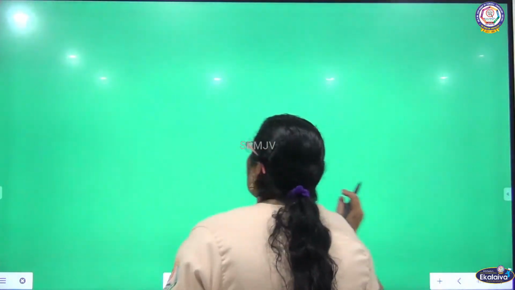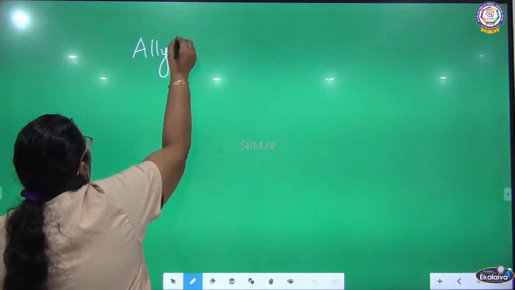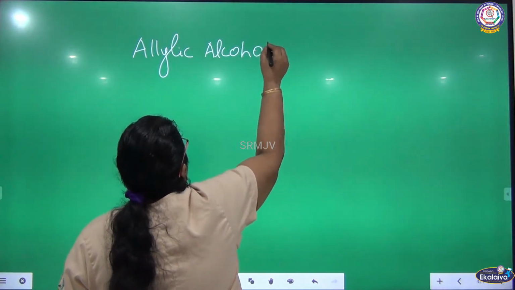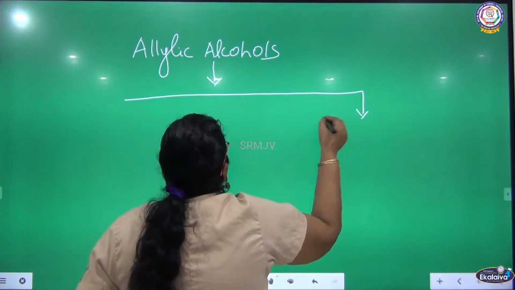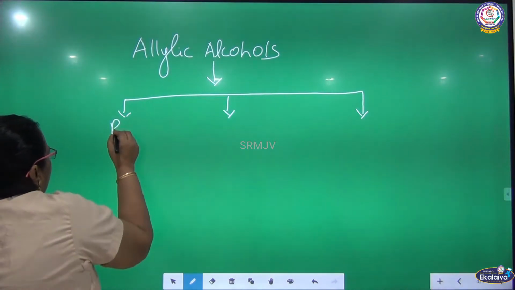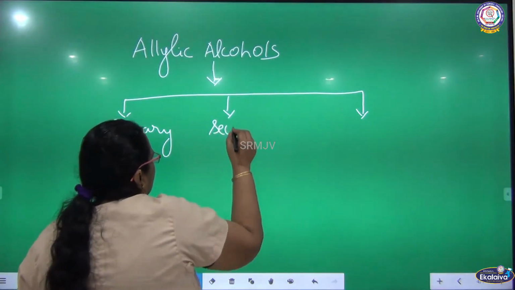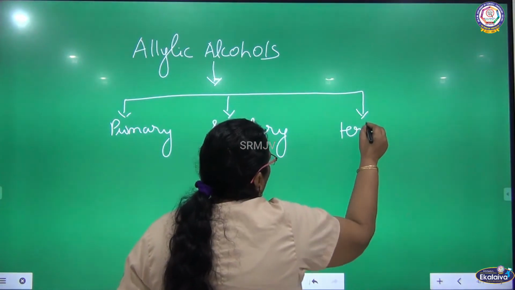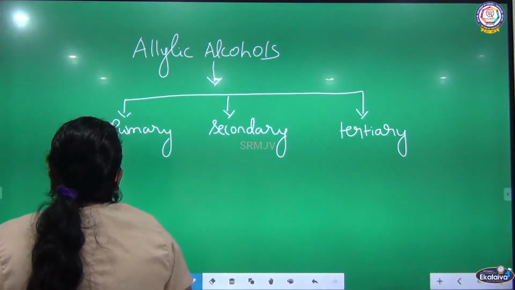The next one, we are going to talk about allylic alcohol. Already I told you. Allylic alcohols are further classified into three. What are they? Again, primary, secondary, tertiary.